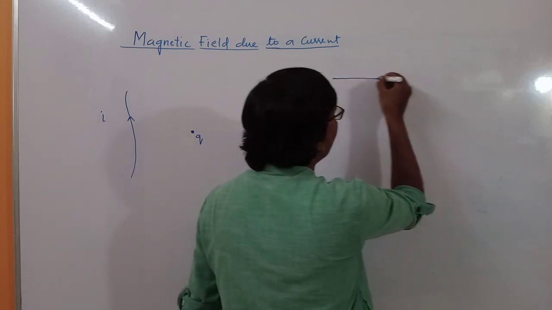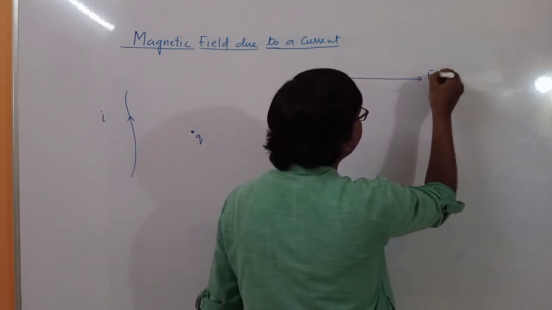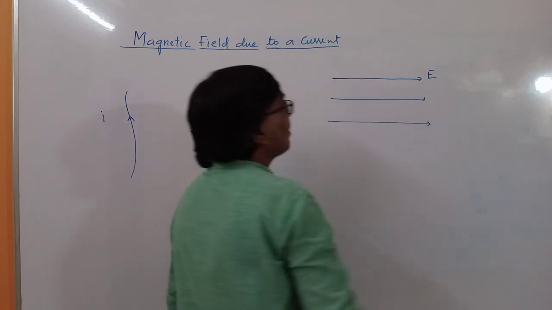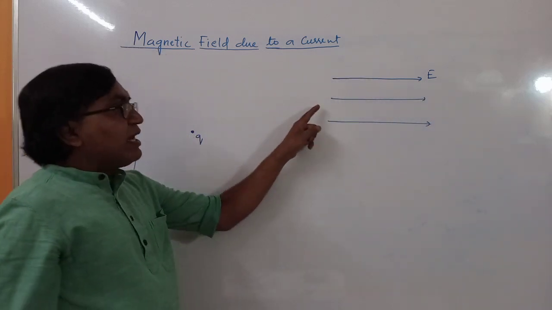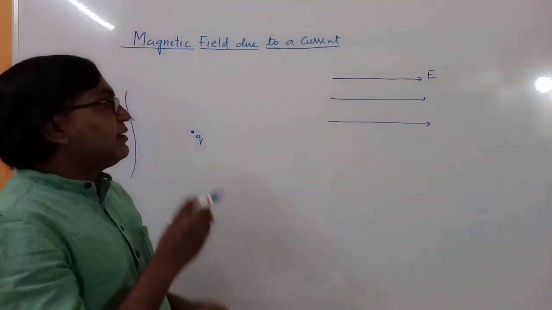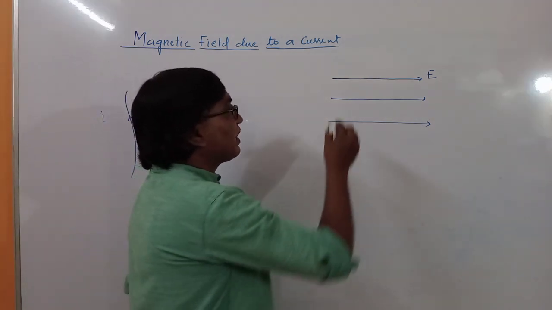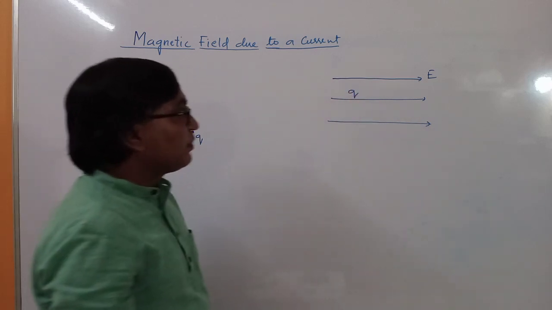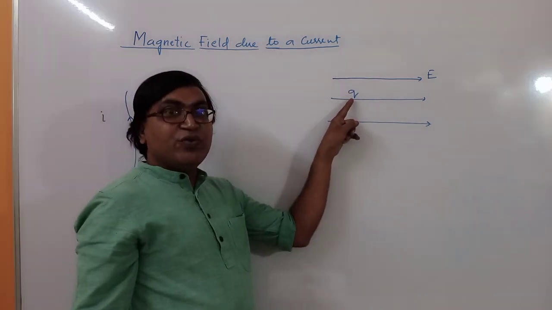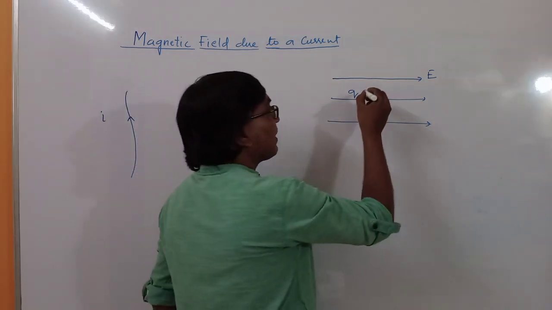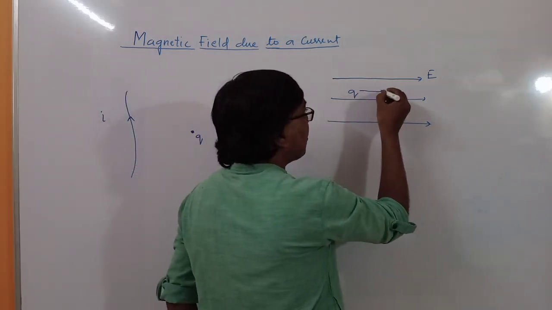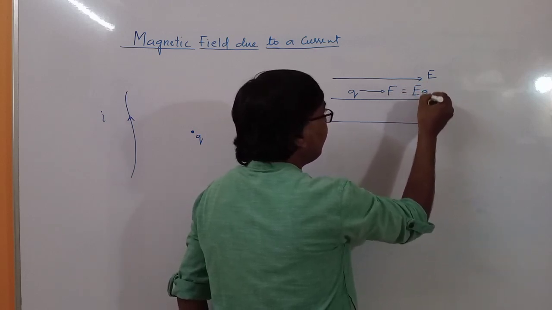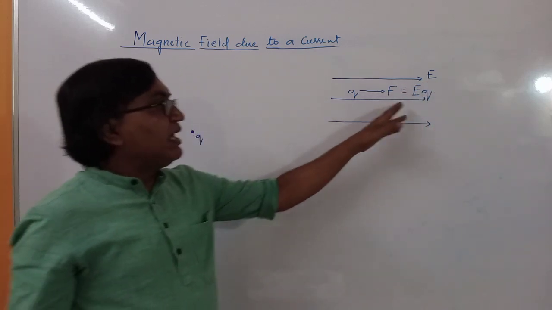Suppose you have electric field in this region, in this direction, and if we place a charge q in the field, then this charge q will experience a force. The force will be in the direction of field, and that force is equal to field times charge, electric field into charge.